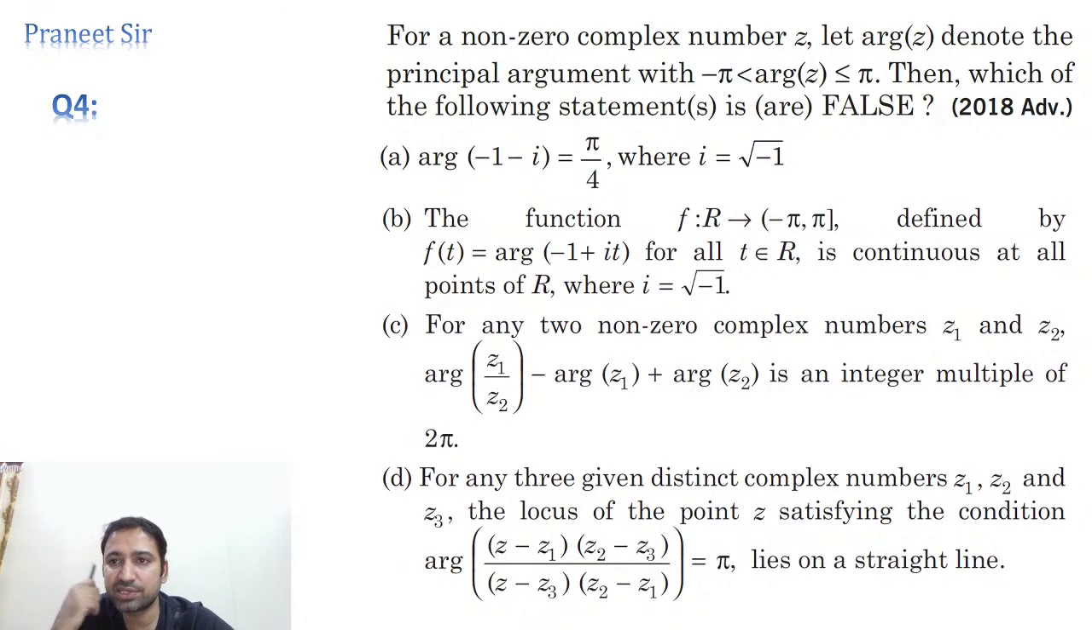Everyone read this question. This is a 2018 Advanced question. For a non-zero complex number z, arg z is the principal argument, where the principal argument lies between minus pi and pi. Which of the following statements are false, guys? That's what he's asking.